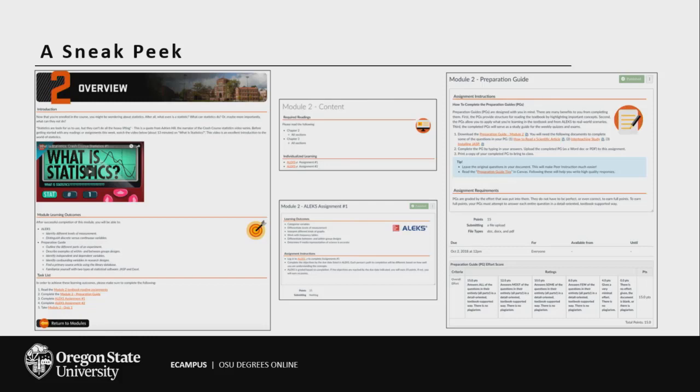And so in this statistics course, again, we wanted to make sure it felt really easy and natural because statistics can be hard for people. So here we have an overview page. We put in a little video to set the stage for this particular module. And then we have some content that they need to do. We used an adaptive learning system, which was better for the student experience so that they can get those skills that they might not have come to class with.